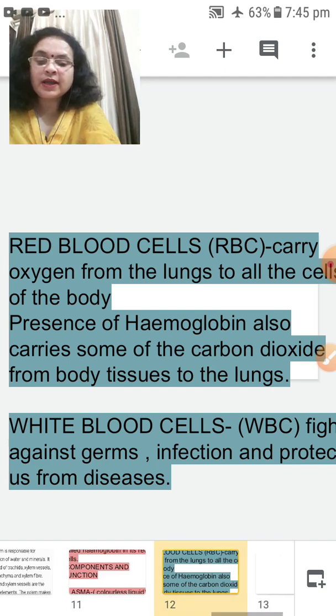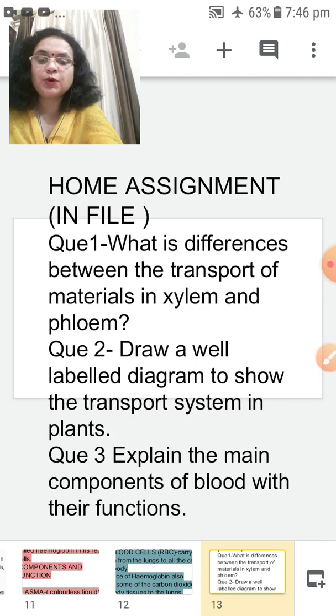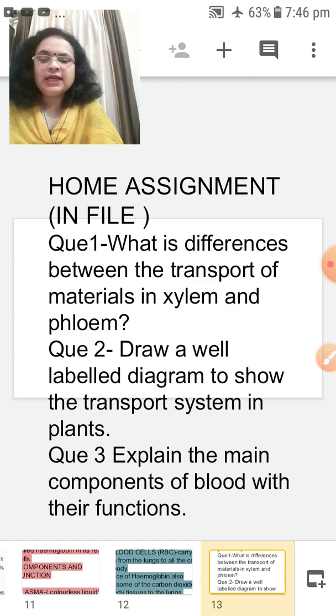So let us go again with some homework. Here is your home assignment. Again I am explaining the questions which I am giving you in the home assignment. You can do it in any of your old files or any file pages. You can collect them and this will be your assignment. Later you will be given marks on all these. So in this home assignment I am giving you 3 questions.